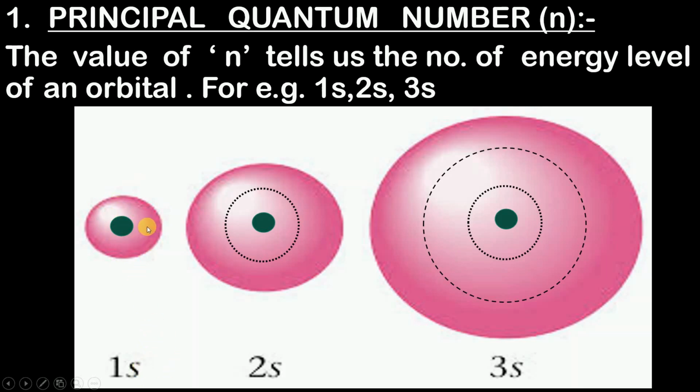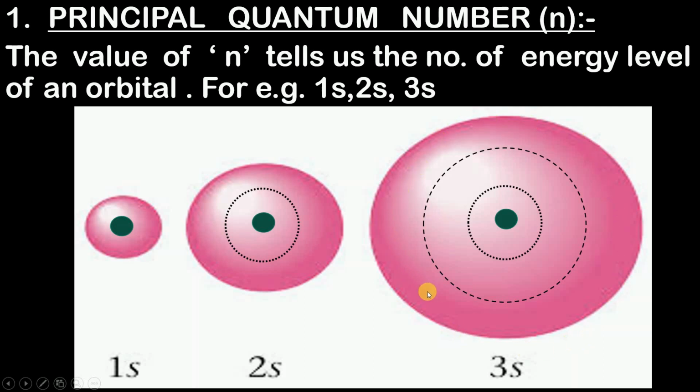Now above this s orbital, that is above this sphere, there is one more s orbital, a bigger sphere. Can you see this one s orbital over here, and above this orbital there is one more bigger s orbital, like a balloon inside a balloon, if you have seen that any time. And above this second s orbital there is one more big s orbital.